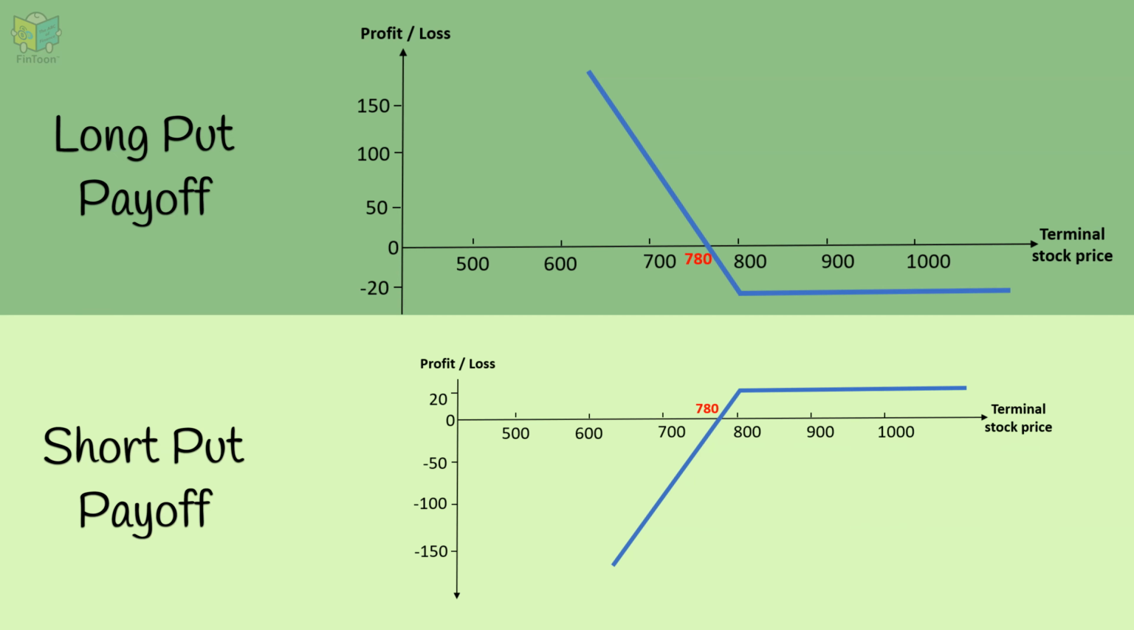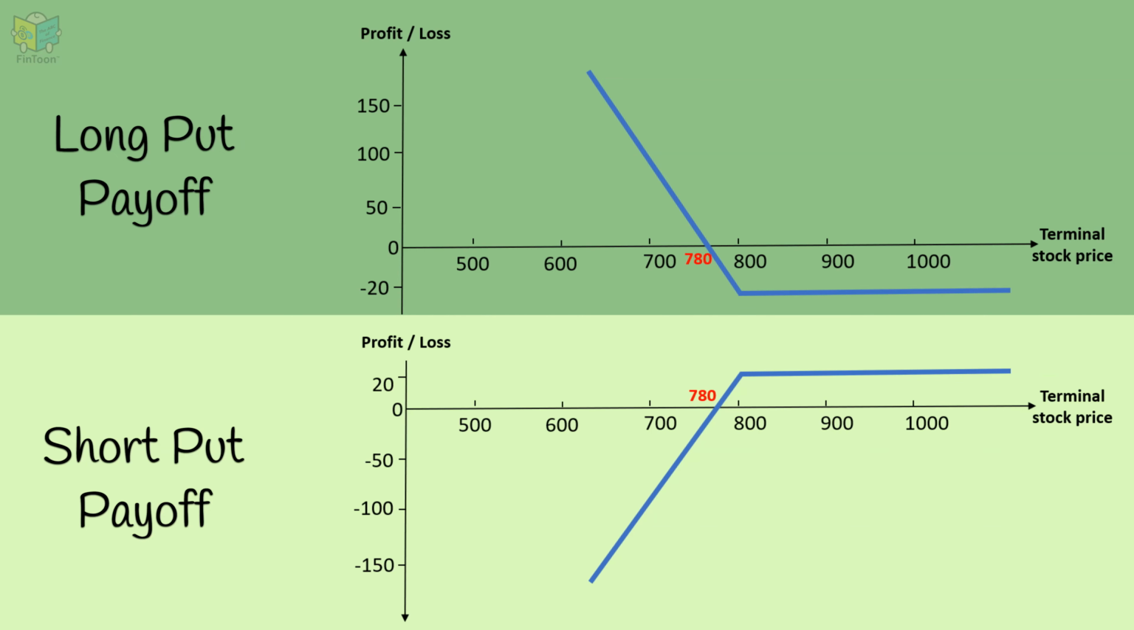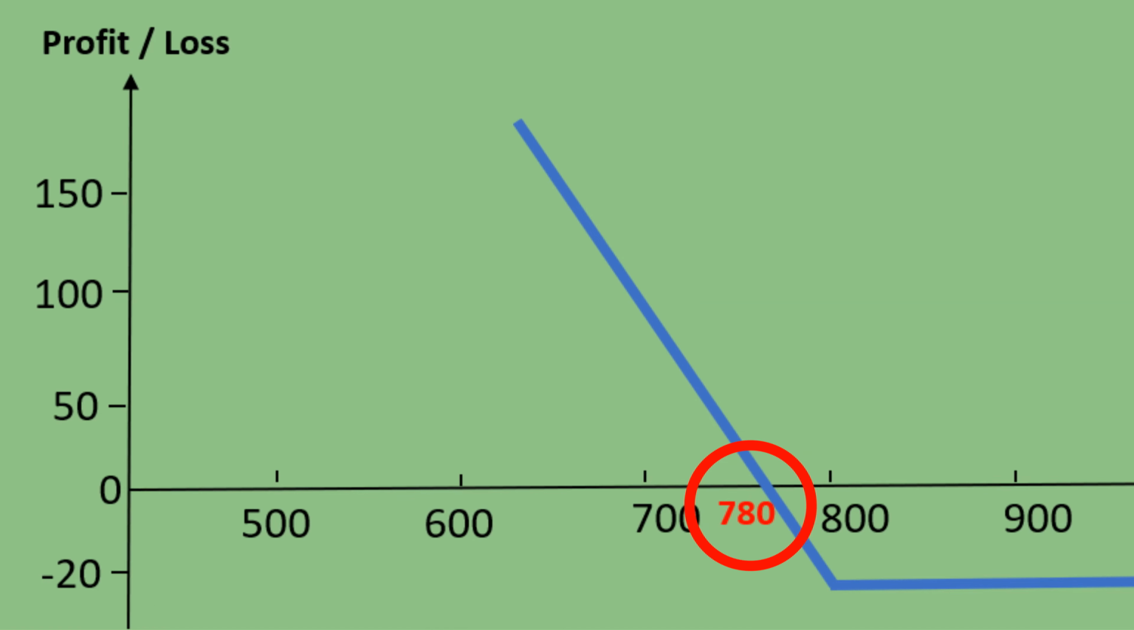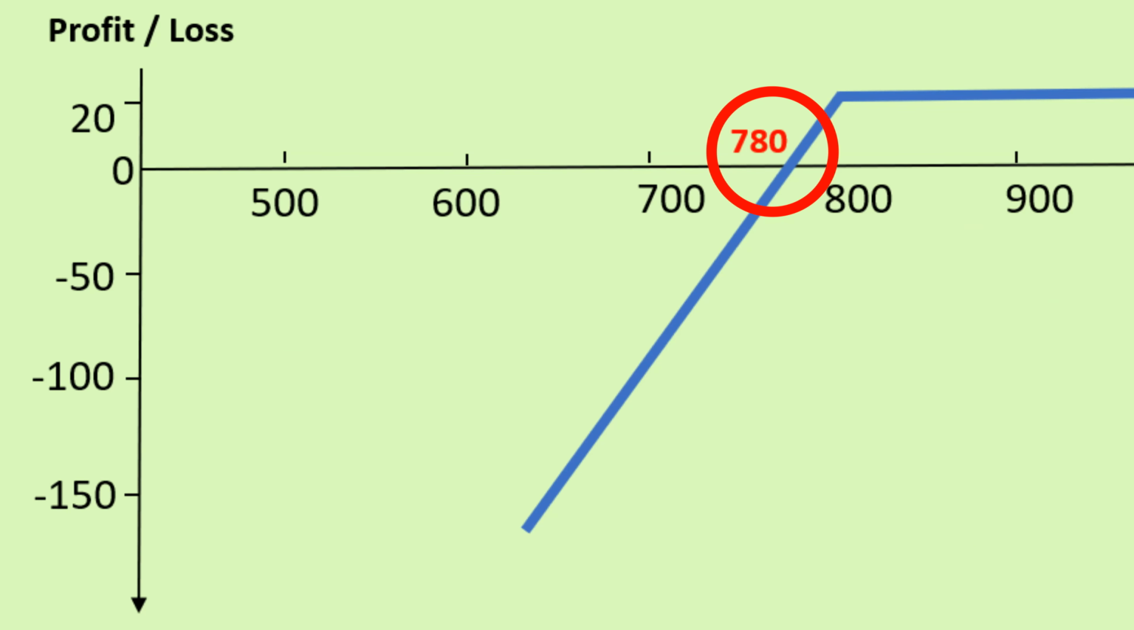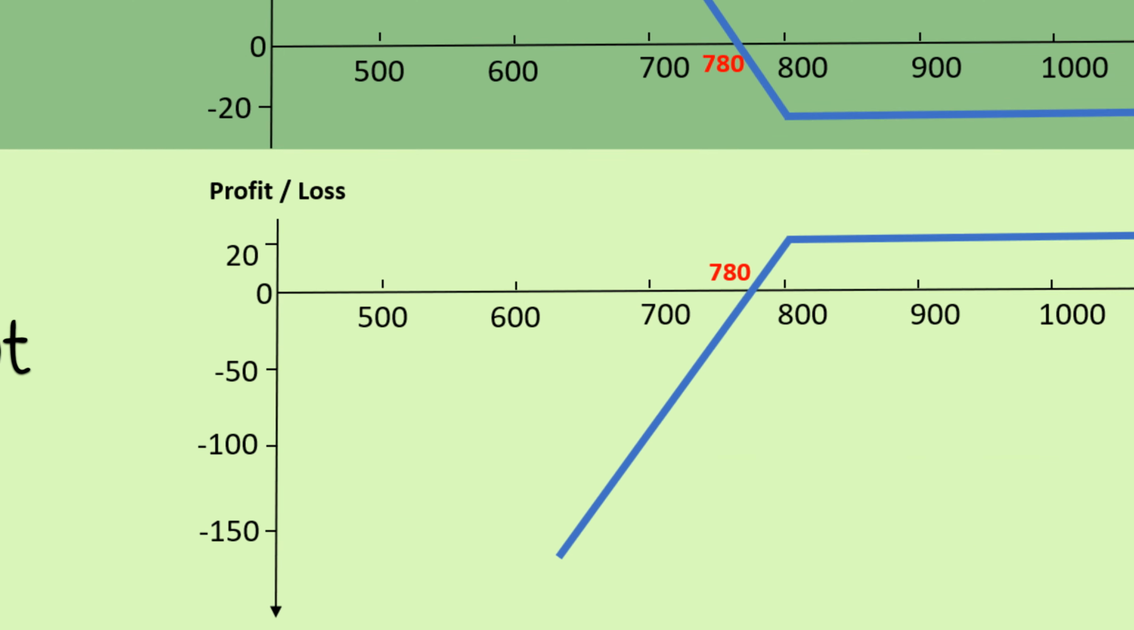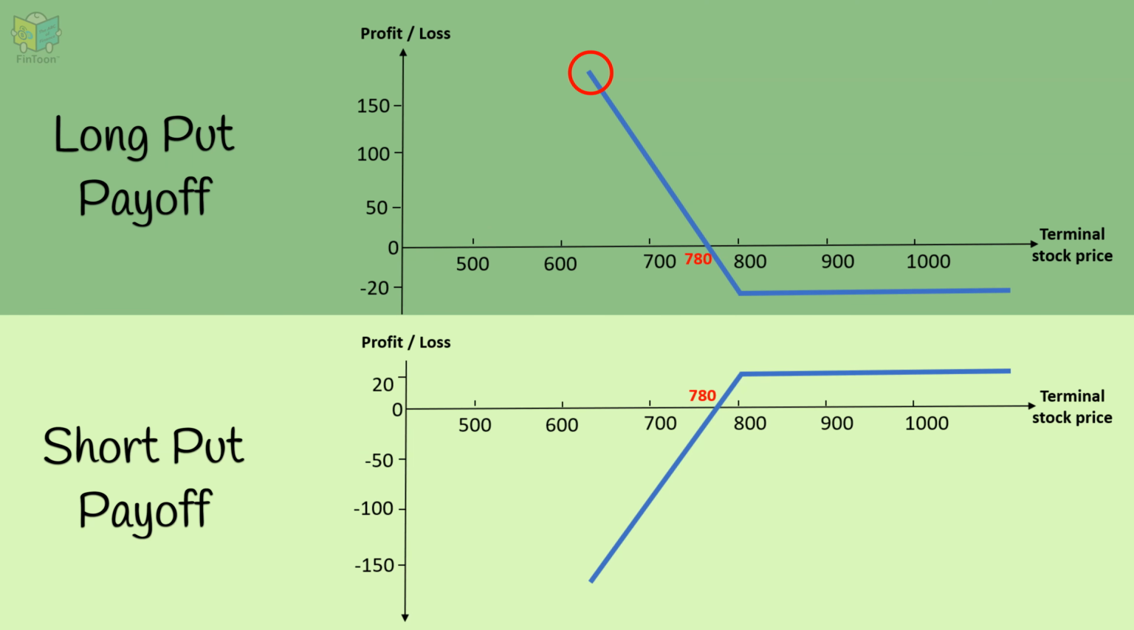The payoff diagram for the long put and the short put can be graphically represented as follows. The spot price of 780 is the break-even price, beyond which the long put starts making profits and the short put starts incurring losses. The long put can earn unlimited profits, but his losses are limited to $20, that is, the premium paid. For the short put, the maximum profit he can earn is $20, that is, the premium received, but his losses can be unlimited.